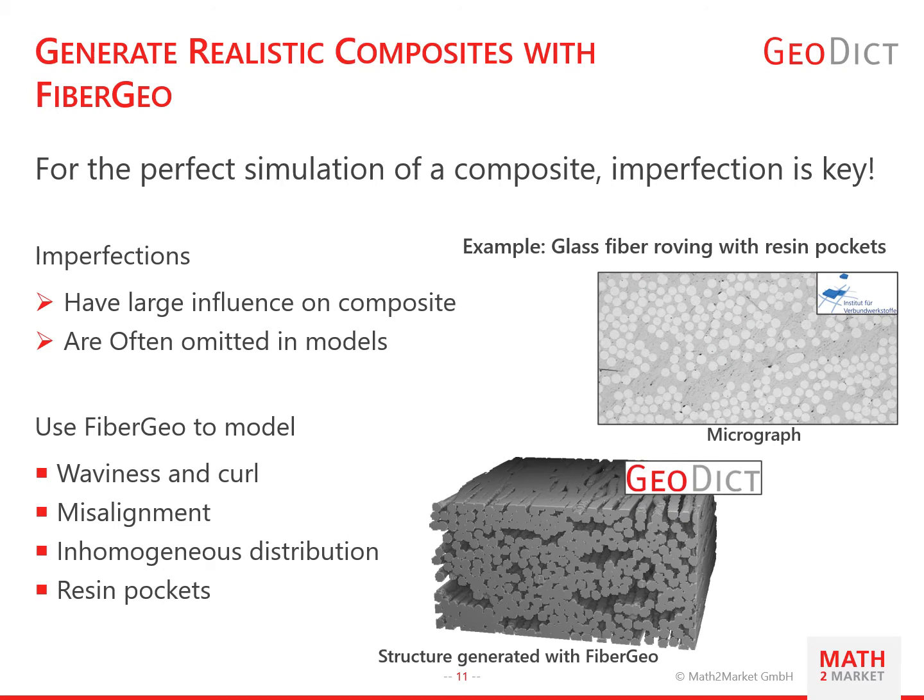Other common problems are resin pockets and inhomogeneous fiber distributions. They can lead to uneven stress distributions, and you can also remodel them in Geodict with the help of Gaussian random fields, as you can see on the microstructure and the Geodict structure. And I would like to point out that the Geodict structure is not imported from a CT scan. It was reconstructed in FiberGeo based on a micrograph and a datasheet.